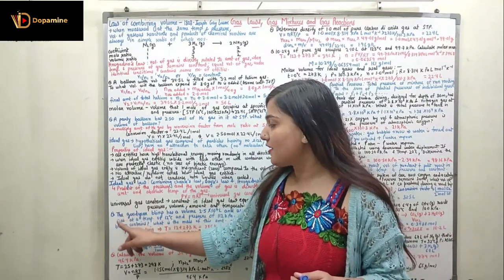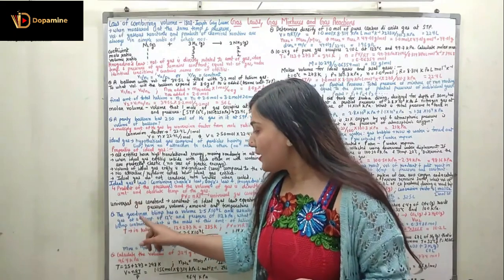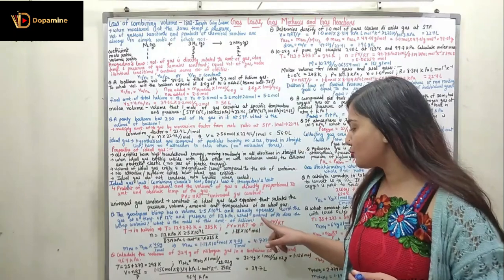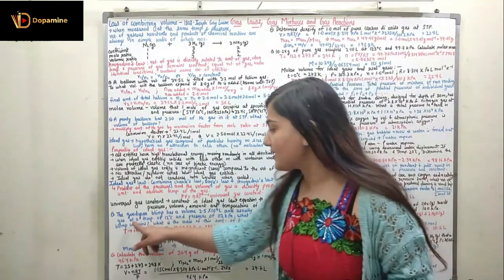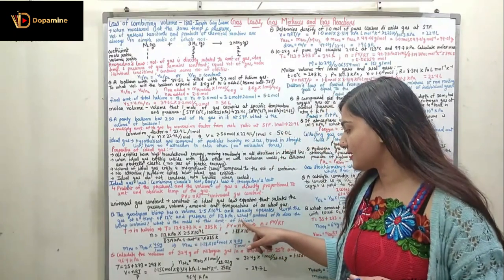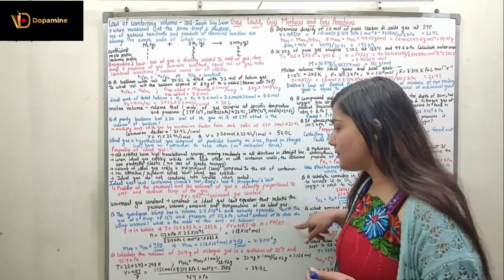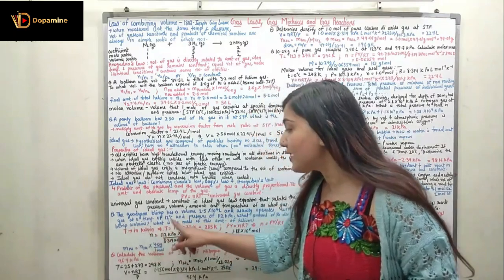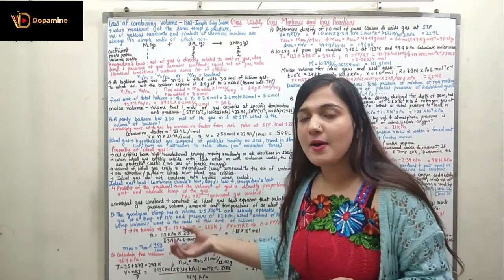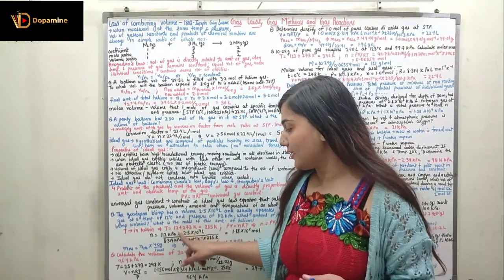So now based upon this we have some questions. Let's discuss the first question. The Goodyear blimp has a volume of 2.5 × 10^7 liters and usually operates with the gas at a temperature of 12 degrees Celsius and a pressure of 112 kilopascal. What amount of helium does the blimp contain? What is the mass of that amount of helium?